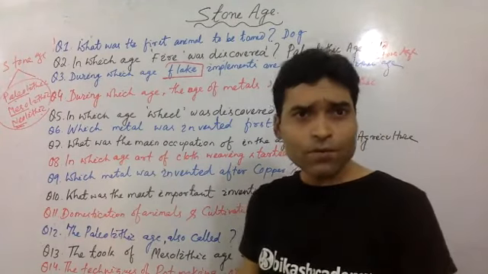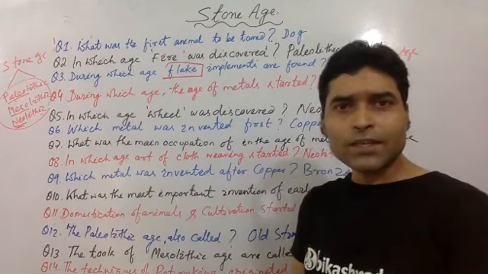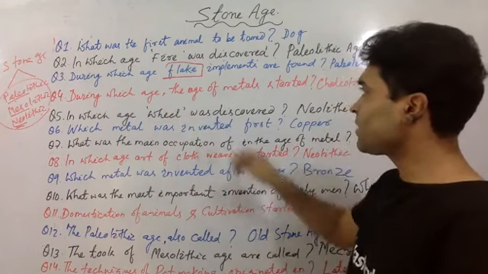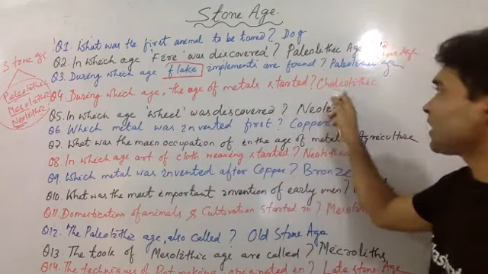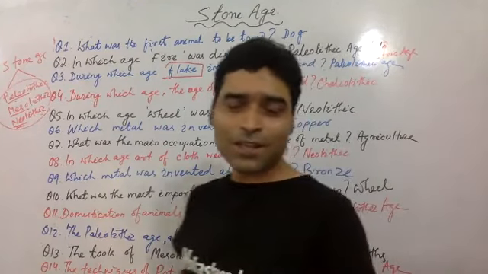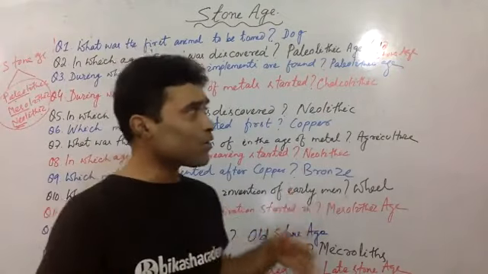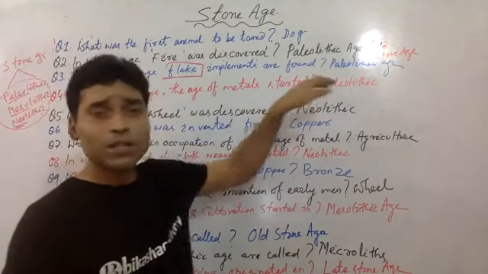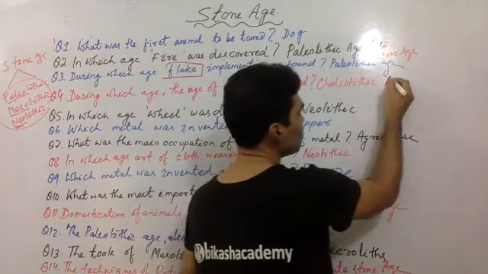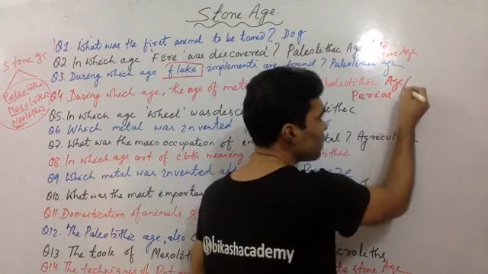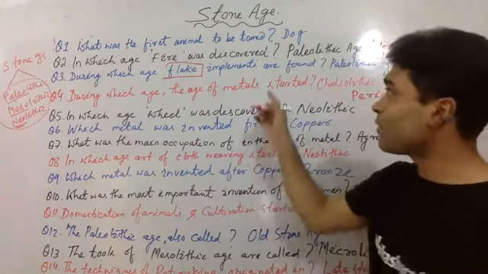Question number 4, during which age did the age of metal start? Chalcolithic period. Chalcolithic period we call, lithic means stone, chalco means copper. So all this metal age started in Chalcolithic period, right? Chalcolithic age or period you can say. So metal age started in Chalcolithic period.